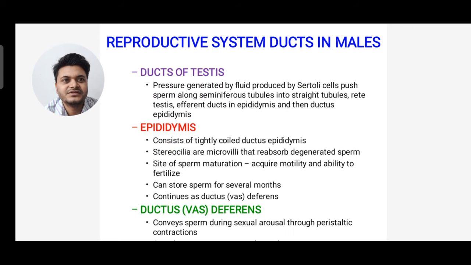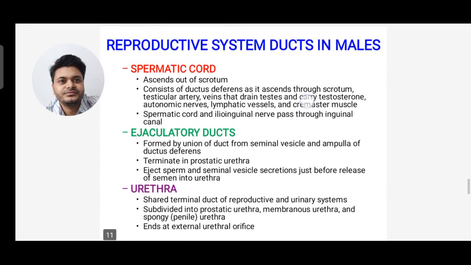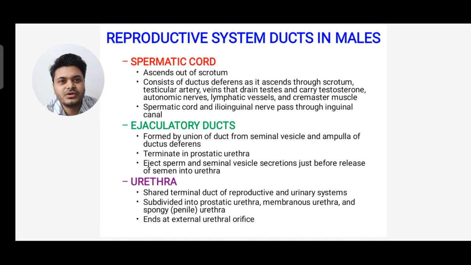So you can see the reproductive system ducts in males. First is the duct of testis. The pressure generated by the fluid produced by Sertoli cells pushes sperm along the seminiferous tubule into straight tubules, that is rete testis, then the efferent duct in epididymis, and then the ductus epididymis. So these are the structures that I have given. Explanation like epididymis: what is epididymis? It consists of a tightly coiled ductus epididymis. Alright, so you read this. Then the spermatic cord, ejaculatory duct and urethra are there.